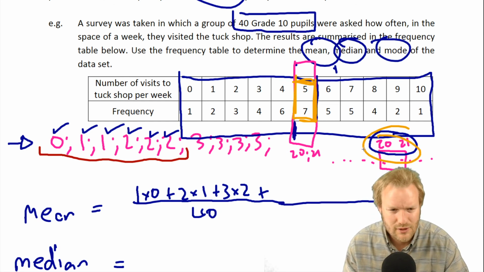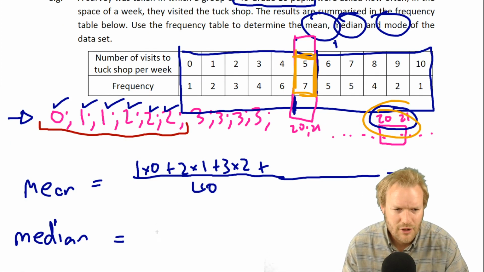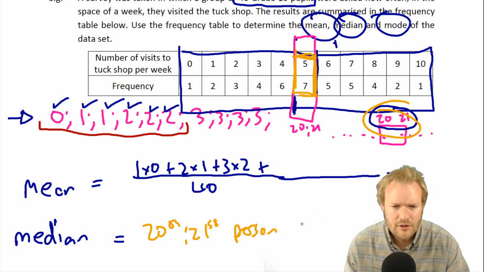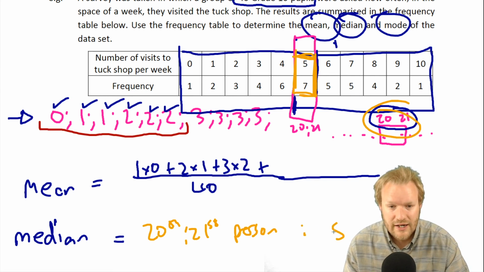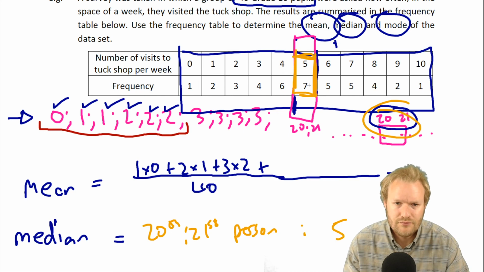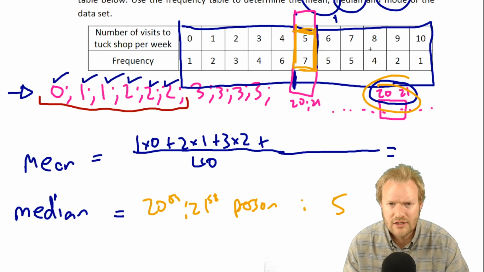That's 20 and 21. So we can jot that thinking over here: it's the 20th and 21st pupil, so therefore we're looking at 5 as the median. That worked out sort of in the middle.